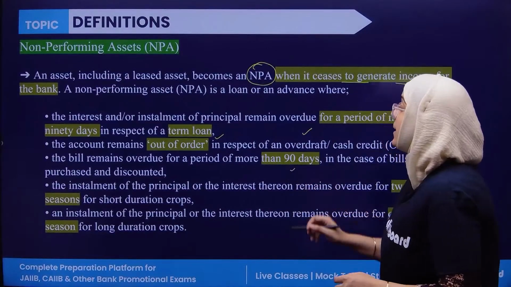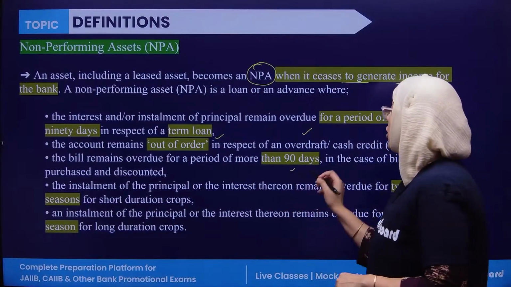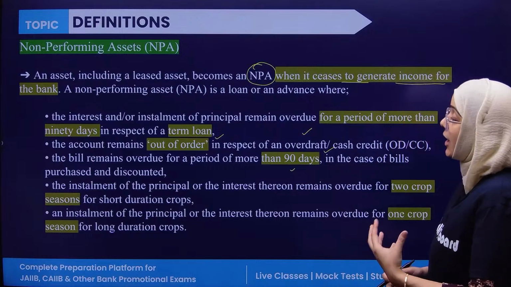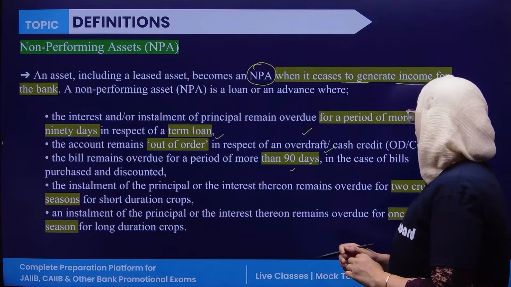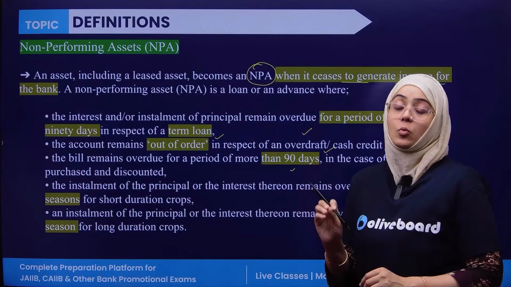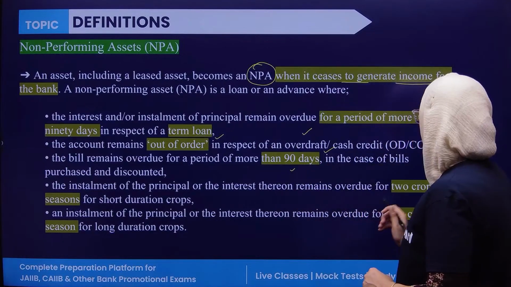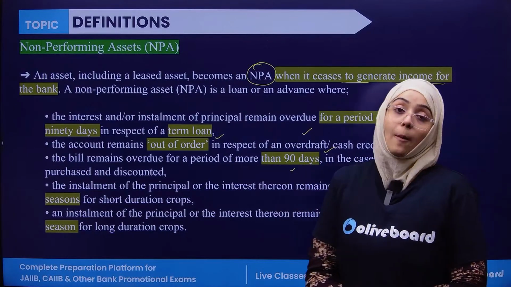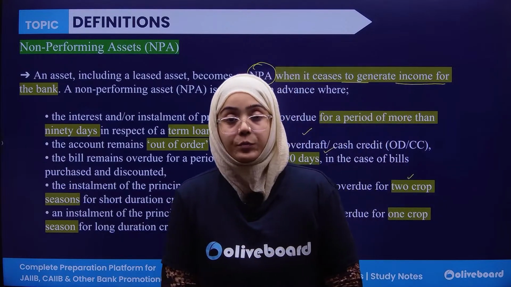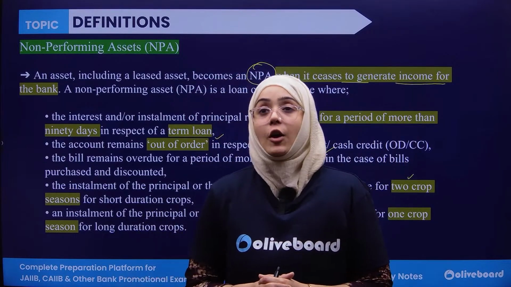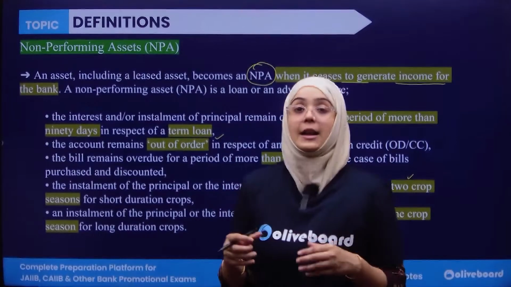Bills that remain overdue for a period of more than 90 days are also NPAs. For the installment, principal or interest amount of a short duration crop, if it remains overdue for 2 crop seasons. Now, what does crop season mean?